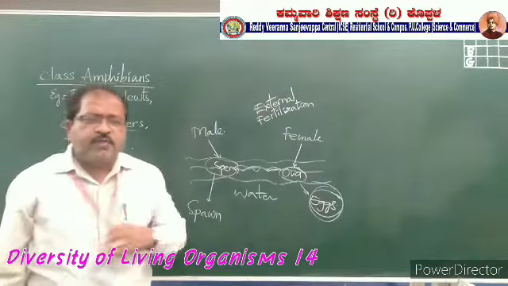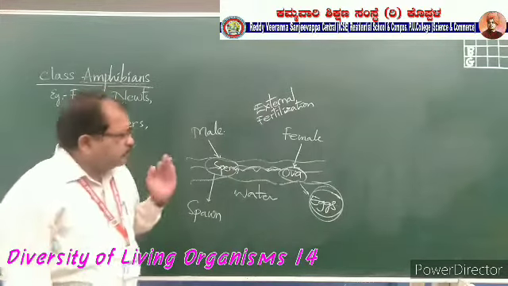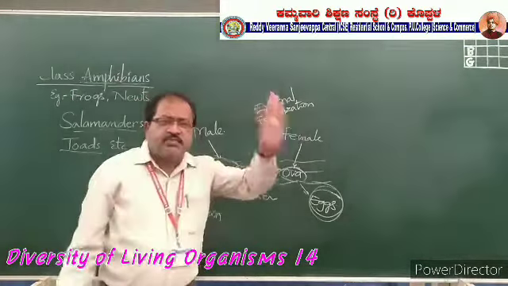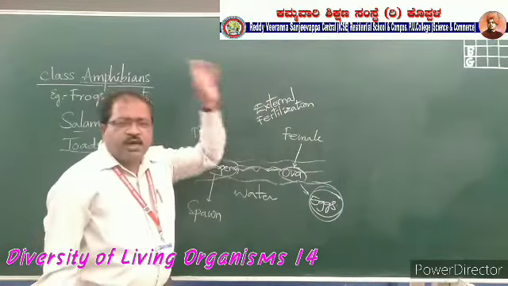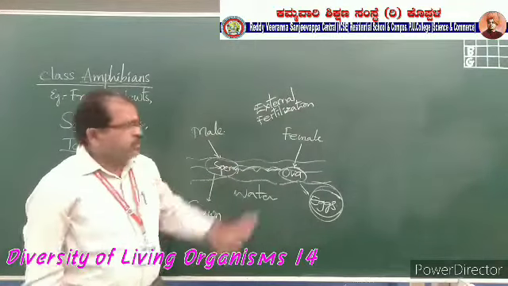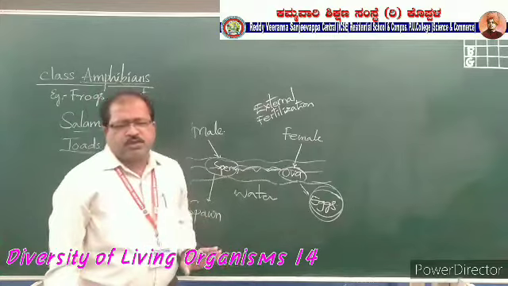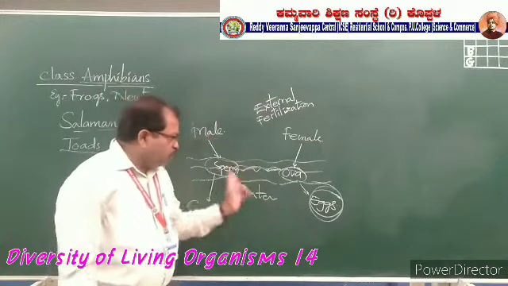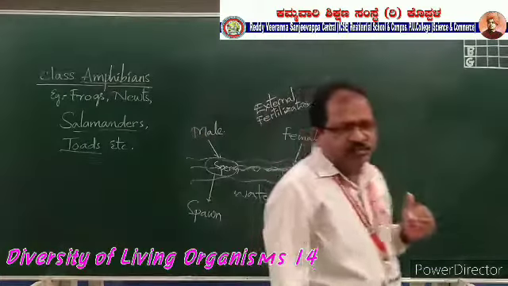I told you already, internal fertilization as well as external fertilization. Internal fertilization means the fertilization which occurs inside the female body. The fertilization which occurs outside the female body is called external fertilization. So external fertilization is preferred by frogs, or these amphibians. That's why water is very important here. So they use the water for reproduction.